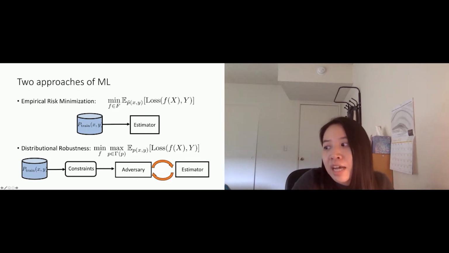Instead, it has access to an adversary who is constrained by our training data. And there exists a game, a two-player game or minimax game, between this adversary and the estimator. And the adversary cannot be too free, so it still needs to be constrained by training data. But the whole idea is that the estimator does not have access to this training data. And when they achieve this equilibrium, we assume we will get this distributional robustness.